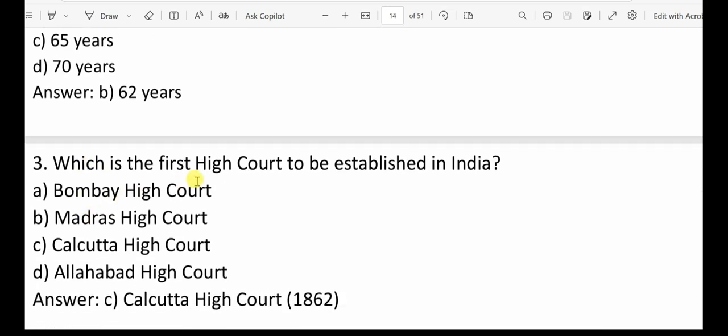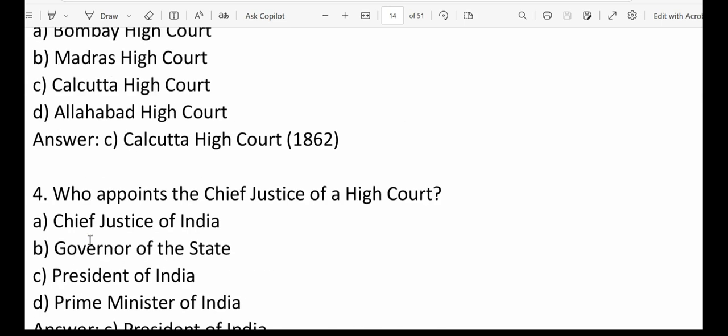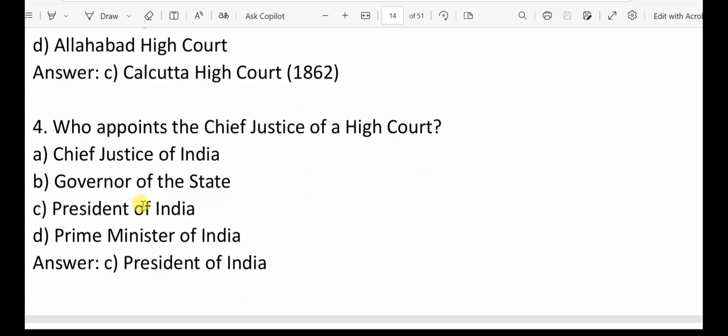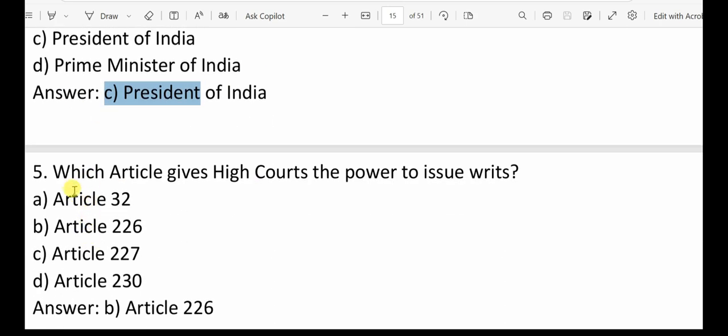Next, which is the first high court to be established in India? That also we already studied. That is Calcutta High Court, which was established in 1862. Next question, who appoints the Chief Justice of High Court? We already know, that is the President of India. So option C is the correct answer. Next, question number 5, which article gives High Courts the power to issue writs? That is Article 226. We already know that. So for Supreme Court, what is the article? That is Article 32.